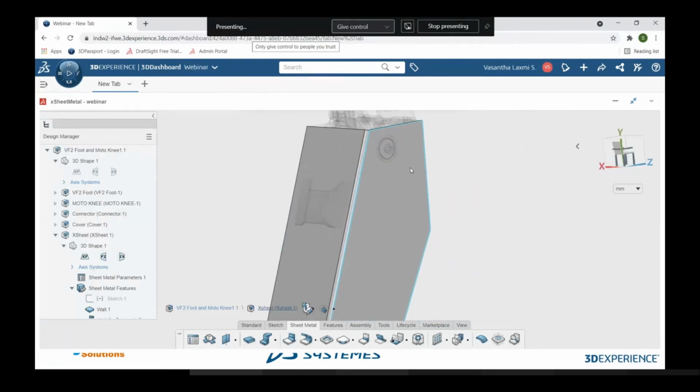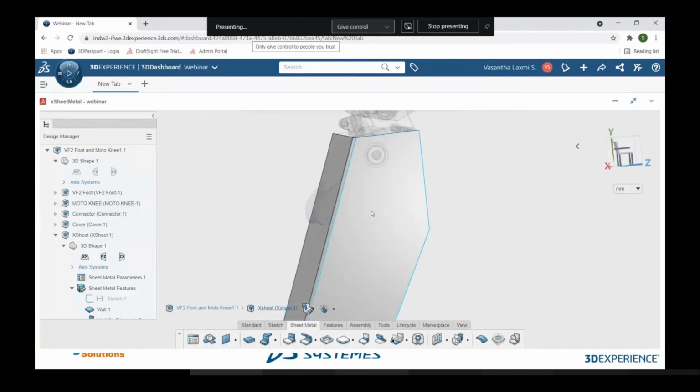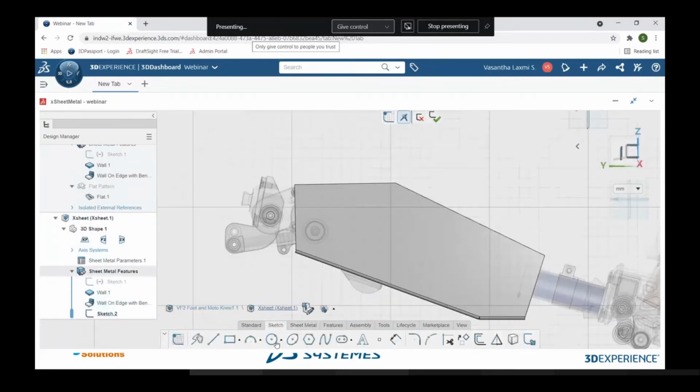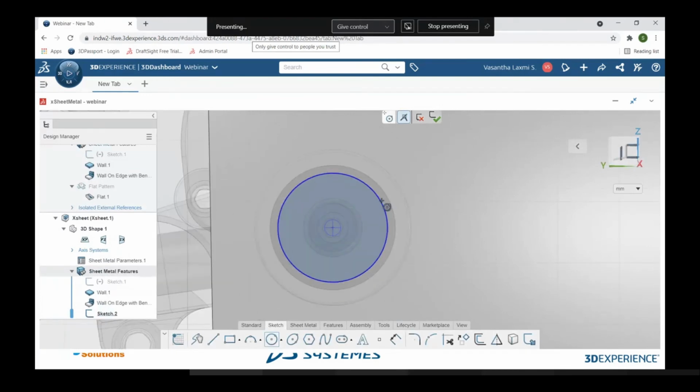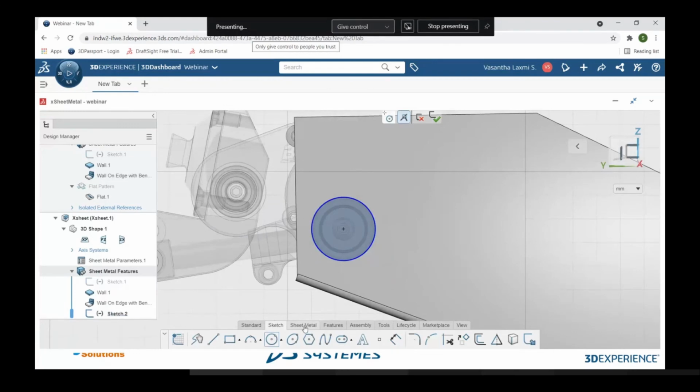You can see over here we need some pockets, or we need some cuts to look at the inside part, so I'm adding a sketch on this surface, and with the help of a circle, I'm drawing a circle over here, so that I can do cuts to it, so that it can access the inside parts.